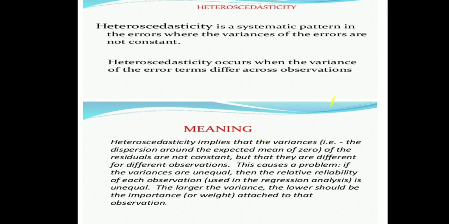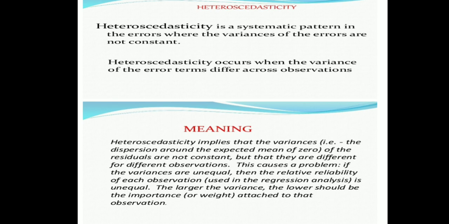So its meaning is that heteroscedasticity is a systematic pattern in the errors where the variances of the errors are not constant. Heteroscedasticity occurs when the variance of error terms differs across observations. In the case of typing, as the number of hours of practice increases, the typing error will decrease, so the variance is not uniform.